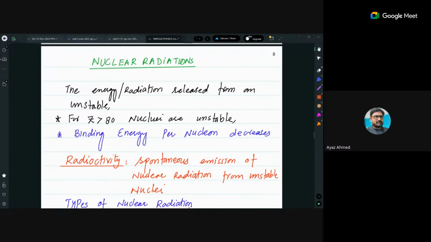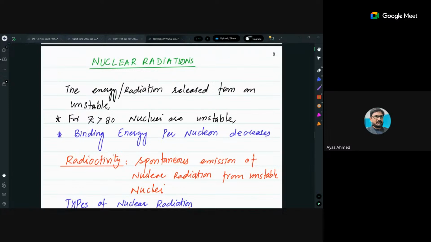Heavy means they have atomic number Z greater than 80. They are considered unstable. Unstable means they radiate some sort of energies and particles spontaneously, and if we bombard their nucleus, they decay easily and are not stable.